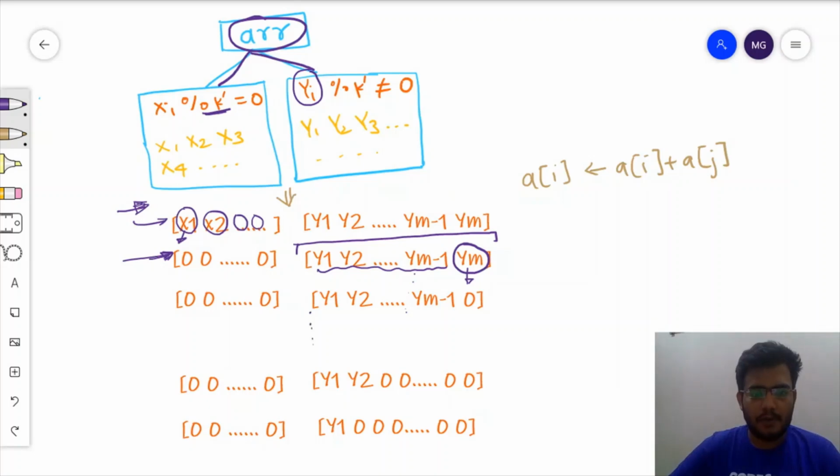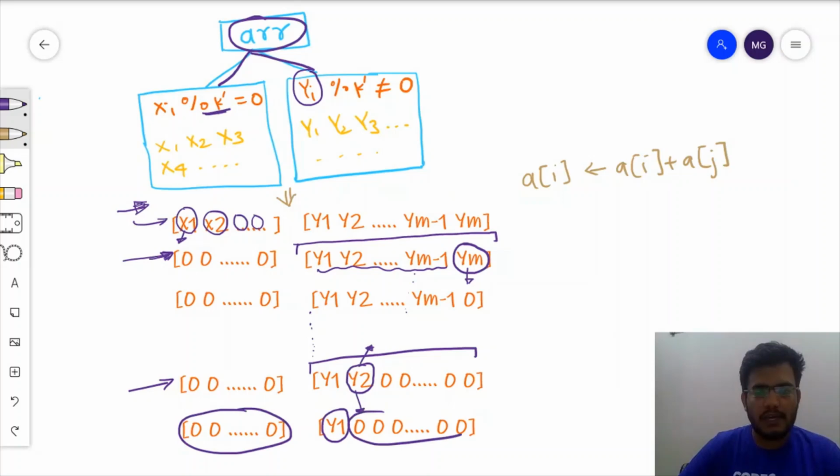As we keep on performing operations, we will reach a point when two elements of the yi array are left. Now, if we keep on performing operations on y2, the best we can get is to convert it into 0 and reach a state where only one element remains, and all the other elements are 0. So if we keep on applying any sort of operation on y1, we cannot have 0. So it concludes that if our yi array has one or more elements, then we cannot convert our original array into all elements that are divisible by k.